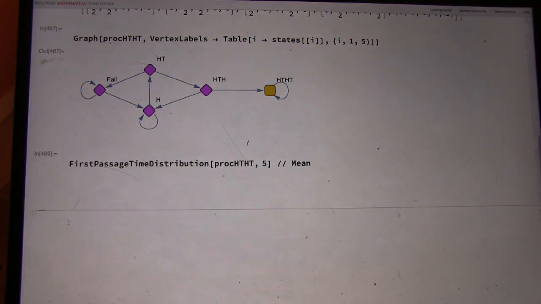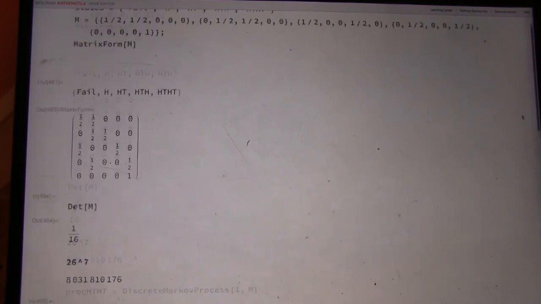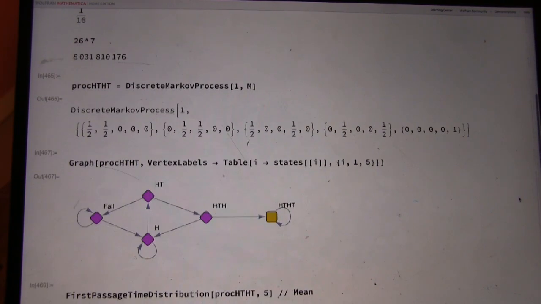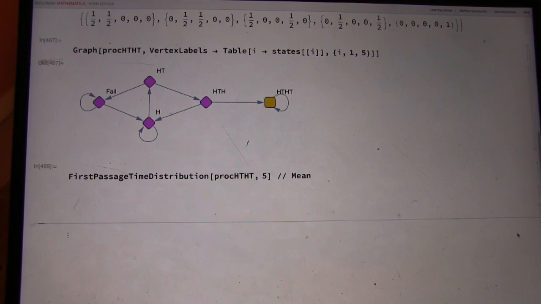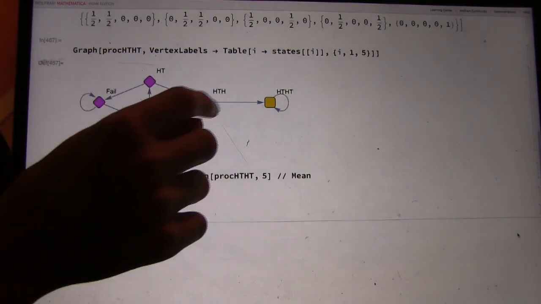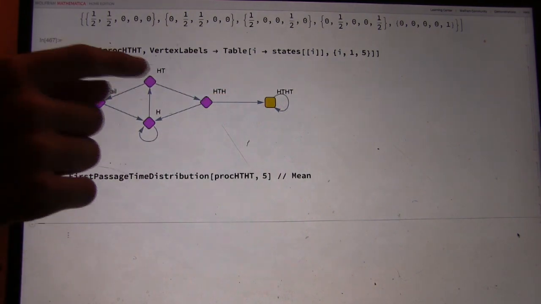Okay. So what is your guess for this one? To get to head-tail-head-tail, what is your guess as to how long that's going to take on average? Maybe a little less than 16, because you have a half chance of advancing for every one of these.